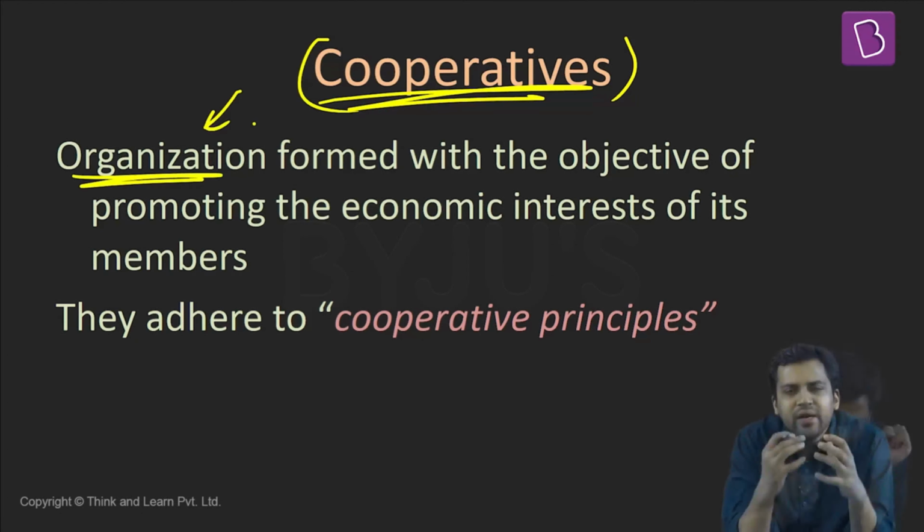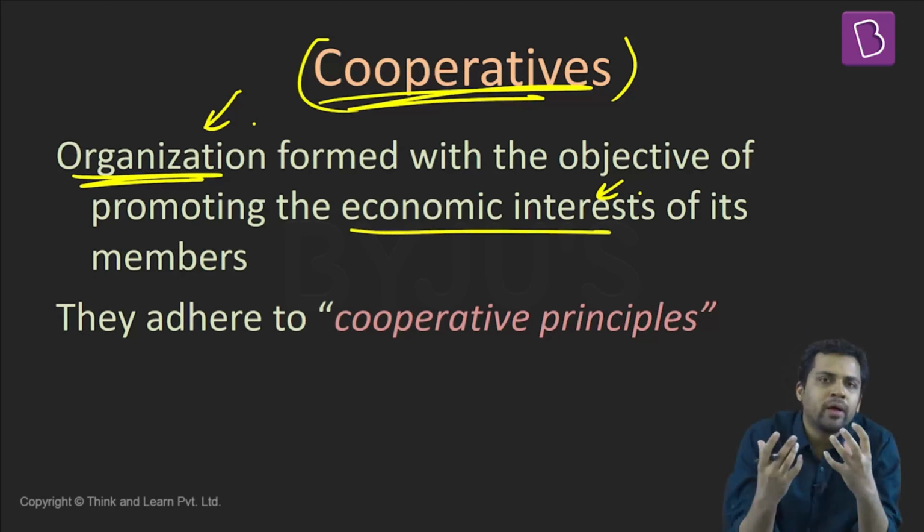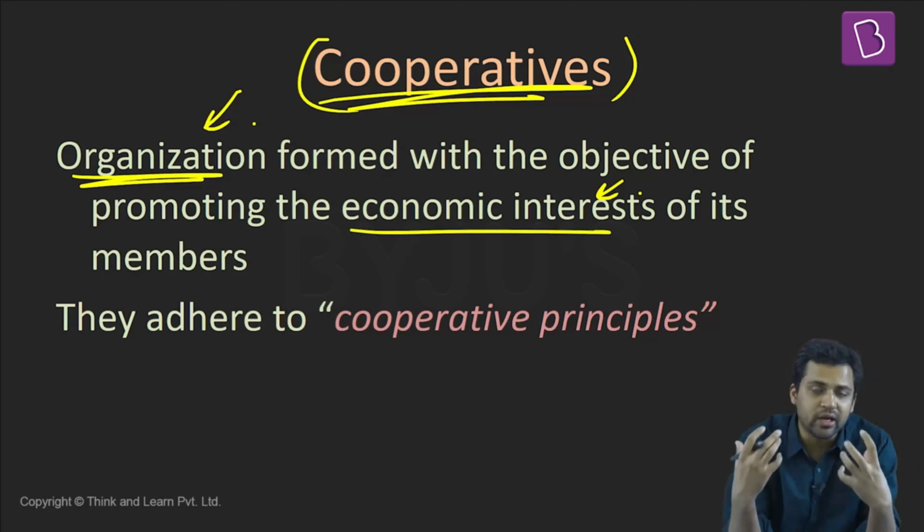So, if you look at any cooperative, it is nothing but an organization which is formed to promote the economic interest of its members. There are certain members in a cooperative, and these members are basically helping each other out. They're basically promoting their economic interest. Now, as we proceed, we'll understand what are the different kinds of cooperatives and how they are promoting their economic interest. One example I can give you right now.